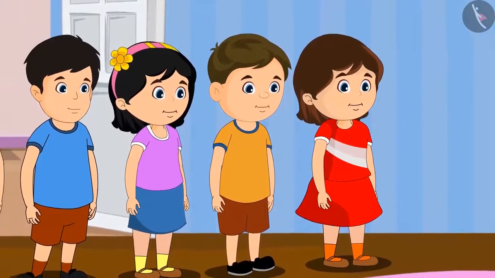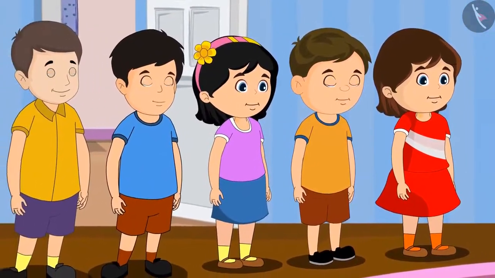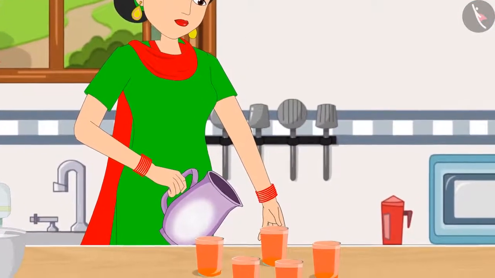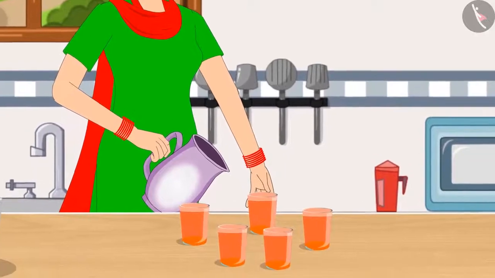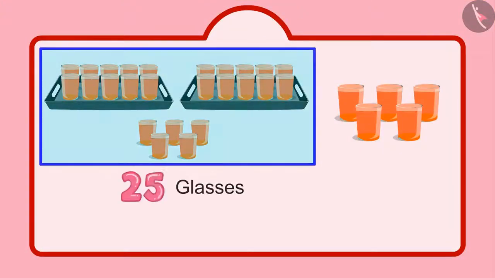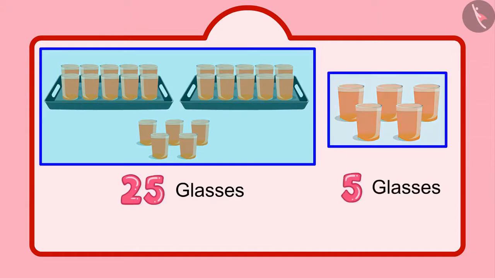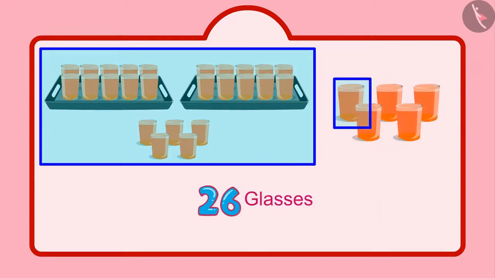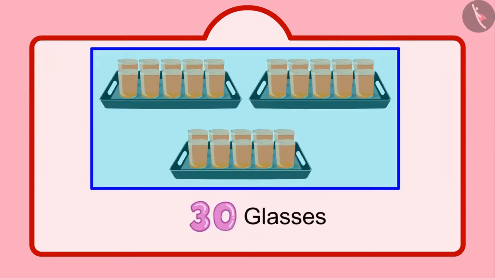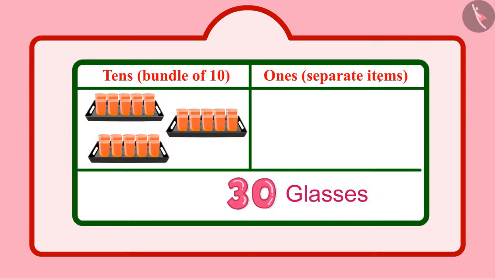After some time, some more friends of Chotu came home and Chotu's mother made more sharbat for them. Let's see how many glasses of sharbat were made. Chotu distributed a total of 25 glasses of sharbat and after that 5 more glasses. So that makes it 26, 27, 28, 29, 30. That means 30 glasses, which we write like this.